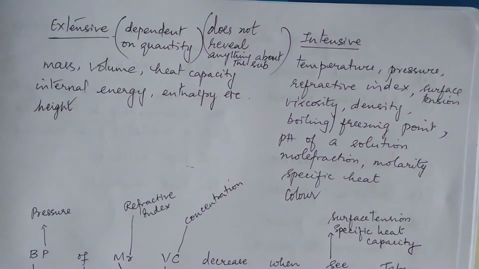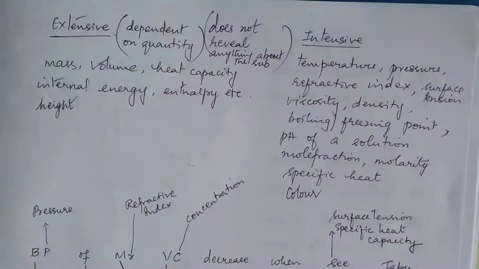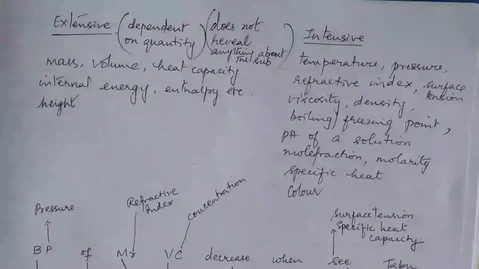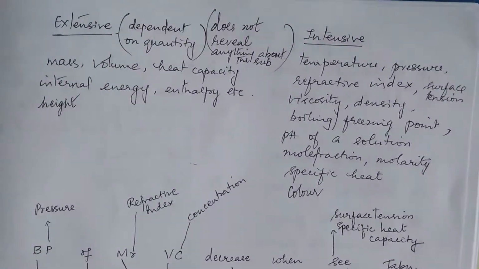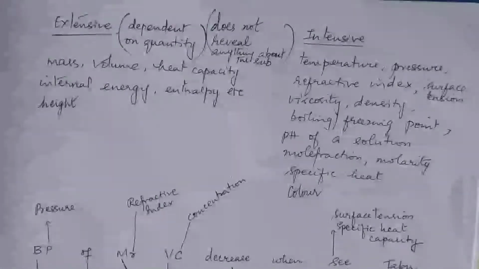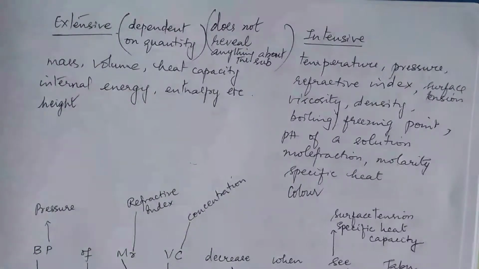These extensive properties do not reveal anything about the substance. Is that clear? Mass, supposing I say I have got 500 grams of this substance. What is this substance made of? It does not tell you anything. It tells you the mass, that's it.